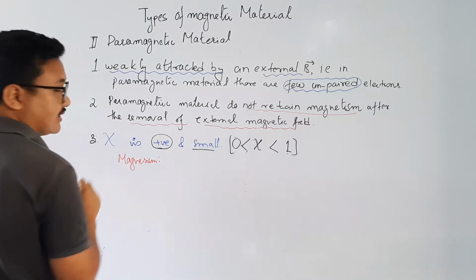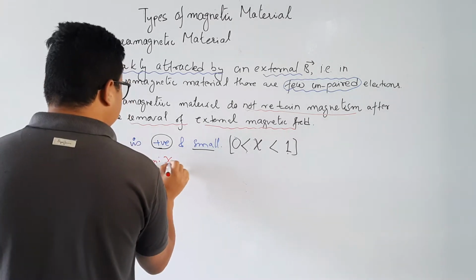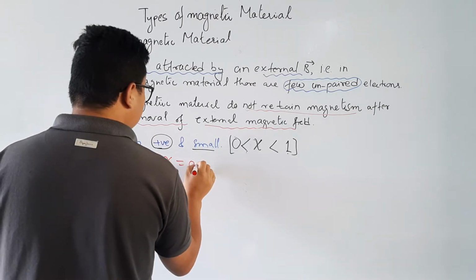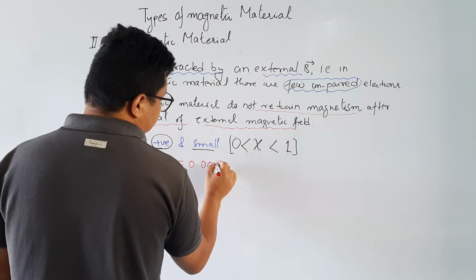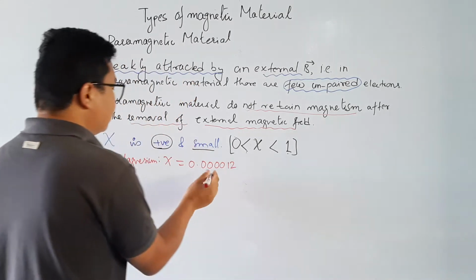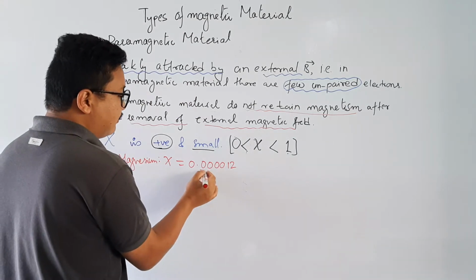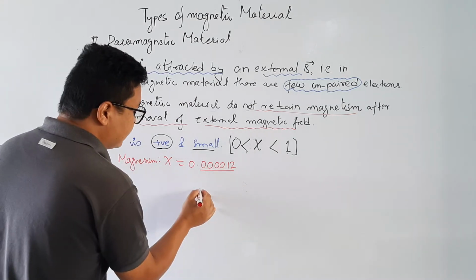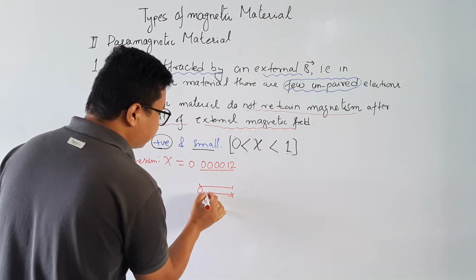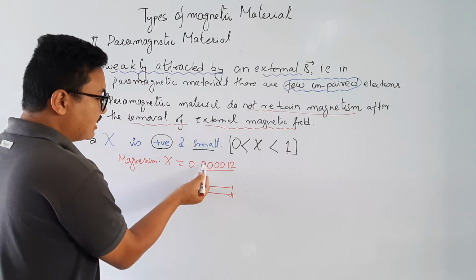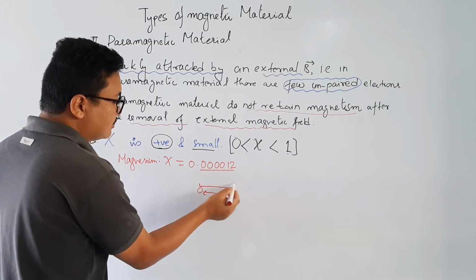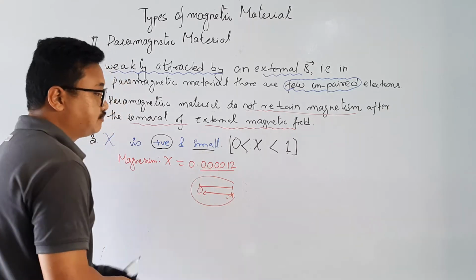Magnesium. Magnesium has a magnetic susceptibility chi equal to positive 0.000012. Where does this belong? If it is 0 and if it is 1, then it belongs in this region. It is more than 0 and less than 1, so it belongs between 0 and 1.